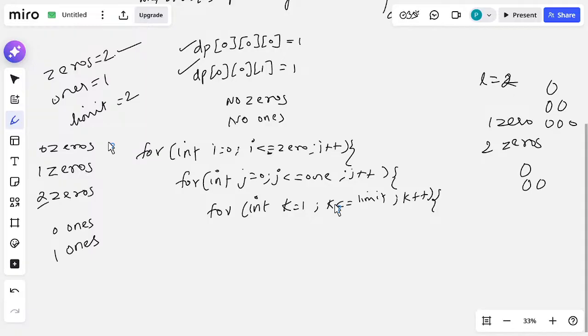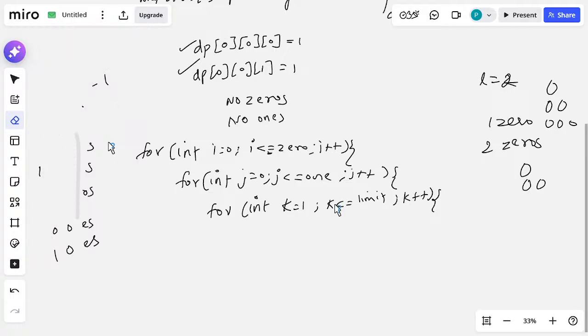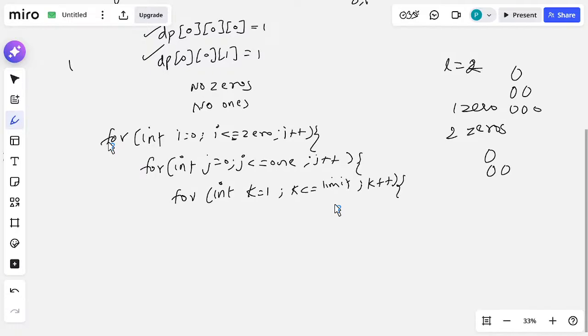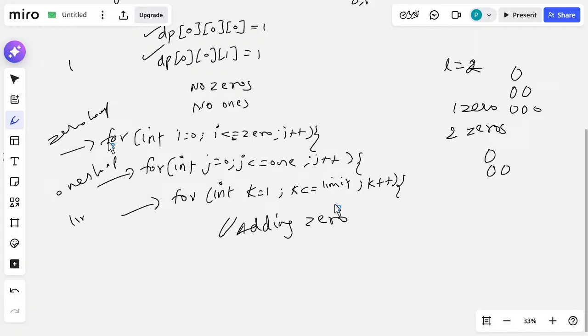Then what I am going to write? Okay, wait a second. Now we will write the code for adding the zeros in the array. So this line is for what? Adding 0, right. So this line is for the zeros loop, this is for the ones loop and this is for the limit loop, right.